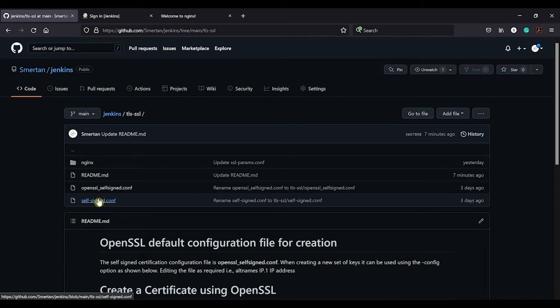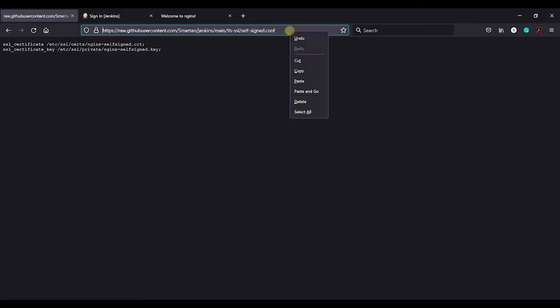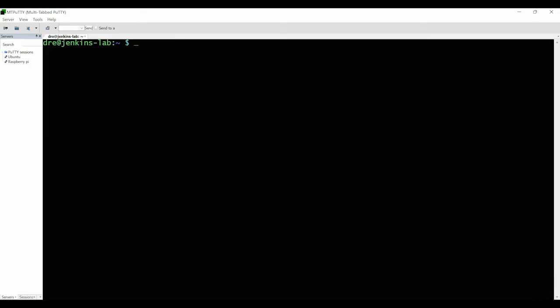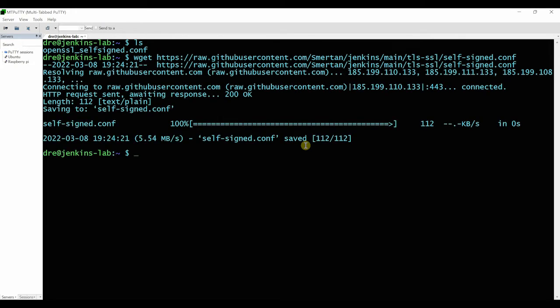Rather than having to type this, I'm just going to download this. Copy. So we'll go back. At the moment, this is what we've got here. wget, location. If I know how to paste. Self-signed. So now that's copied.